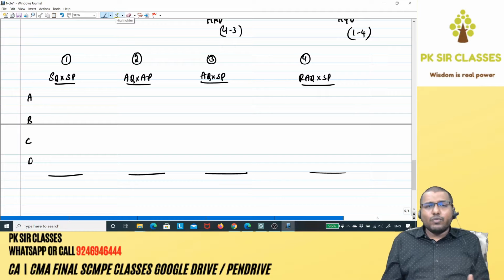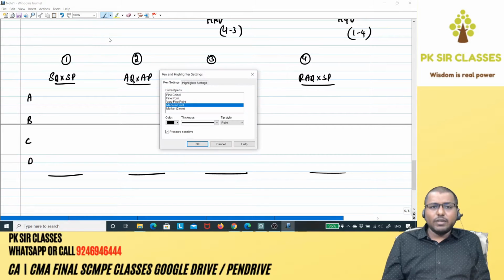As usual, we'll try to pick up the data from the question which is directly given, and the balance we'll try to find out through working notes. So the approach is exactly the same. Now again, let's start with SQ. Now what do you mean by SQ?